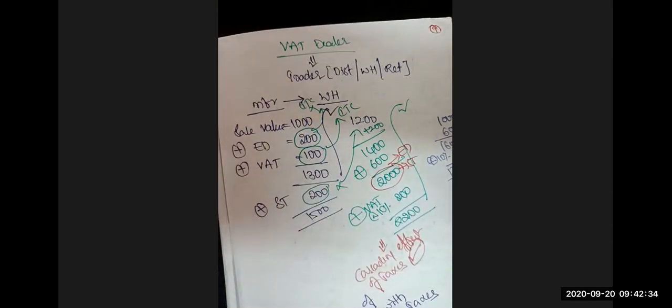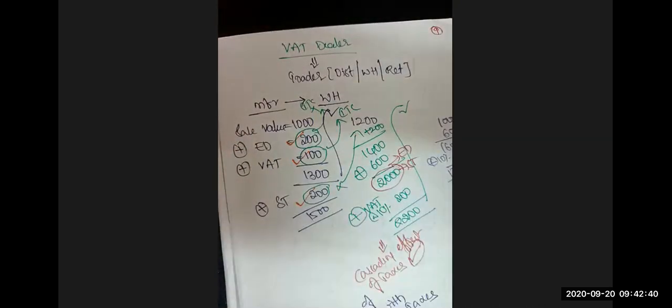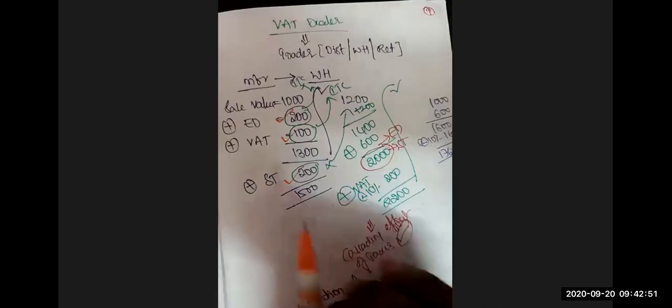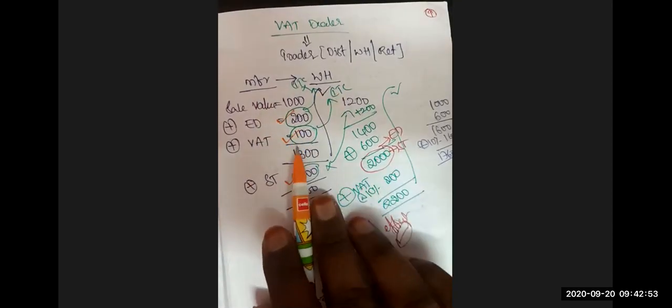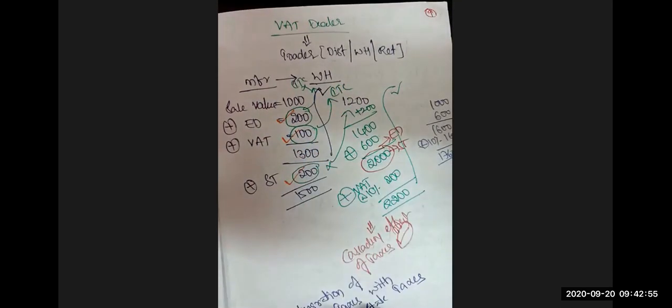Now the manufacturer has levied excise duty, VAT, and service tax on the wholesaler. For the manufacturer, the wholesaler is the customer. He has to collect all this from the customer only. So the manufacturer levied and collected excise duty, VAT, and service tax from the wholesaler.